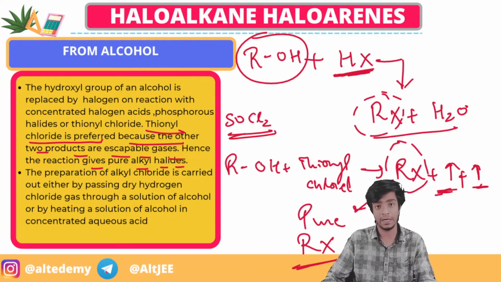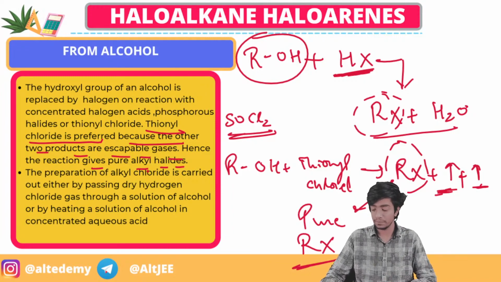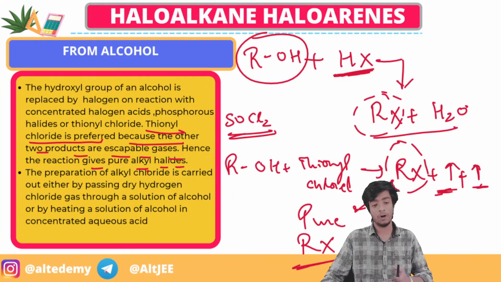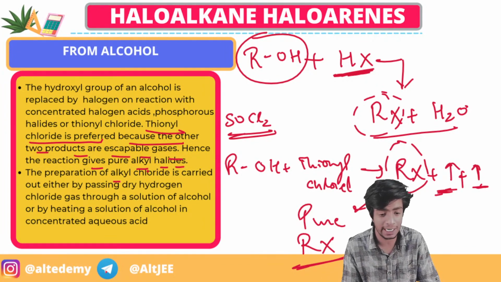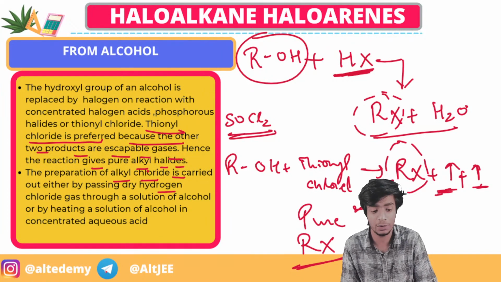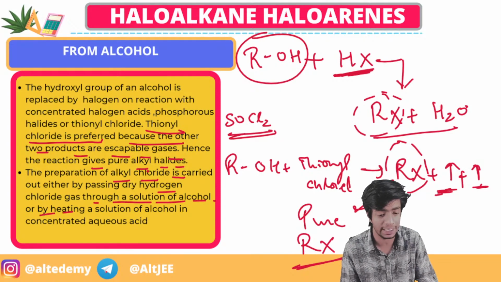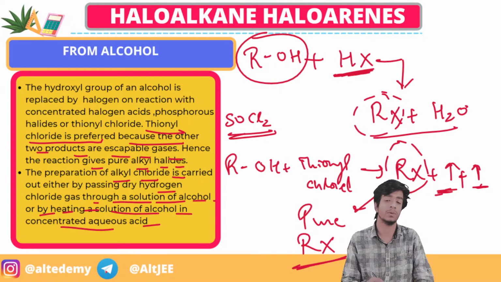So we have prepared alkyl halide from alcohol, right? So the preparation of alkyl chloride is carried out by passing dry hydrogen chloride gas through a solution of alcohol or by heating the solution of alcohol in concentrated aqueous acid.